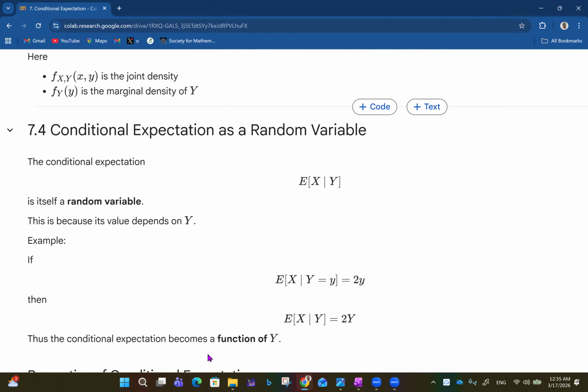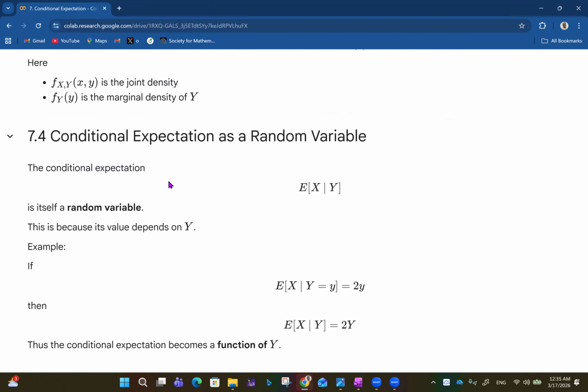Now, conditional expectation as a random variable. The conditional expectation of X given Y is itself a random variable. This is because its value depends on Y, right? So for example, if the expected value of X given Y equals y is 2y, then we say that the expected value of X given Y is equal to 2Y altogether.